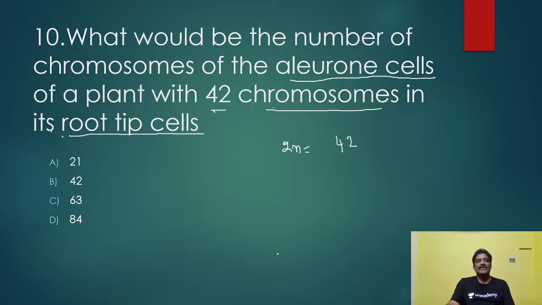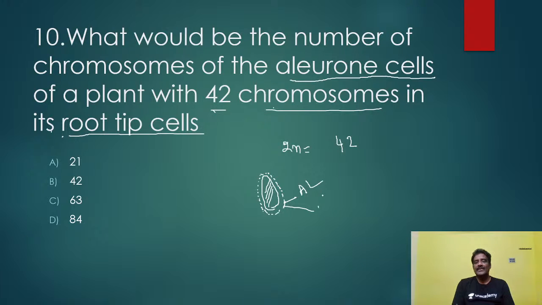Aleurone cells. Where do you find these aleurone cells or aleurone layer? In monocots, endosperm is there, no? This endosperm is covered by one layer. Okay, this is what is called aleurone layer. So actually this is endosperm, and around the endosperm this layer is present, the aleurone layer. So this is a 3n condition, triple. Am I correct or not?